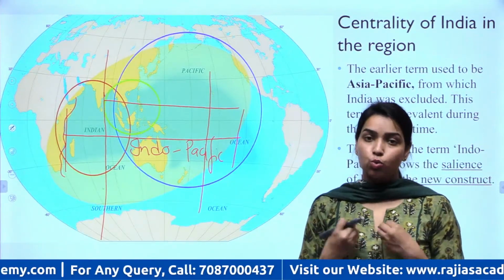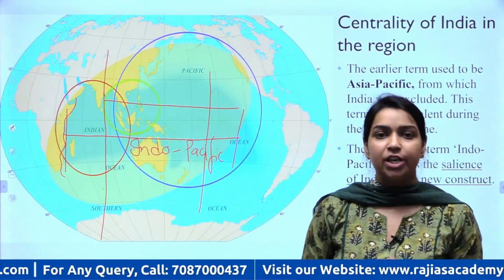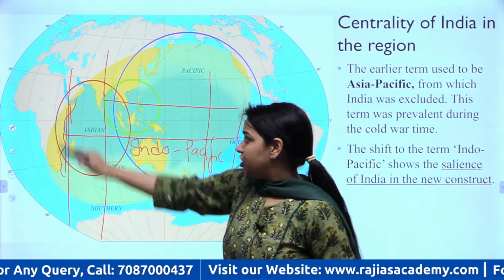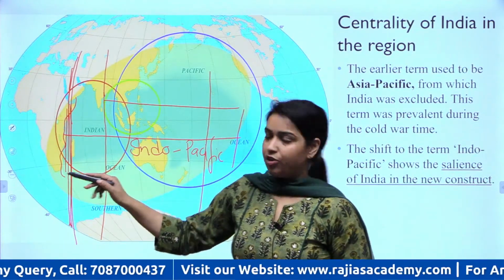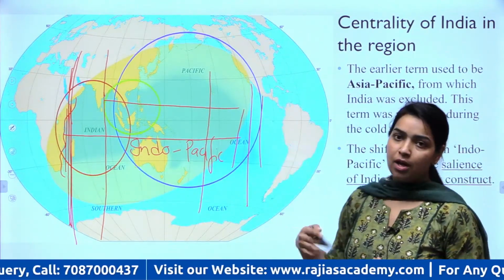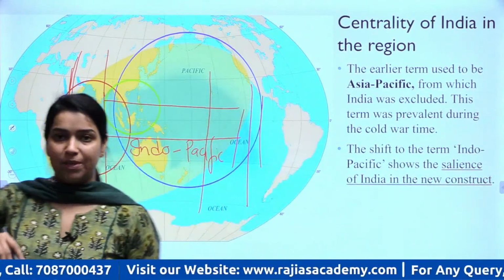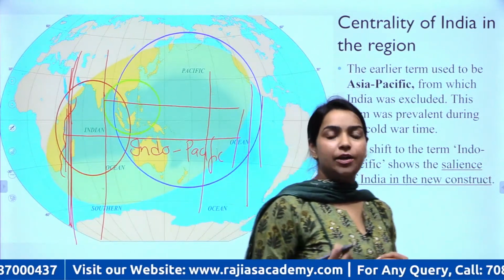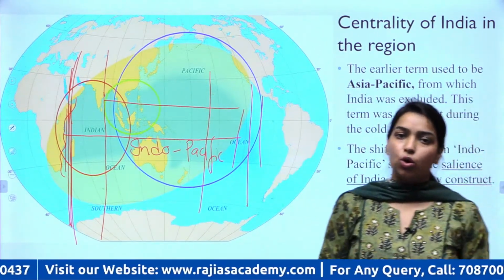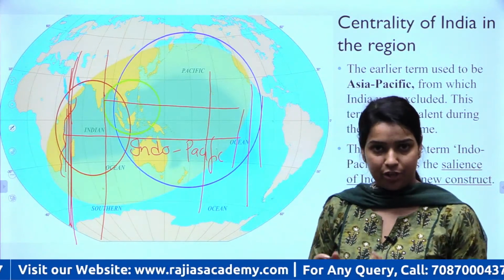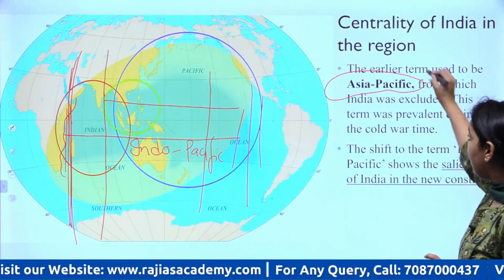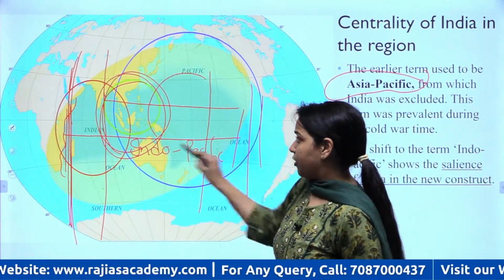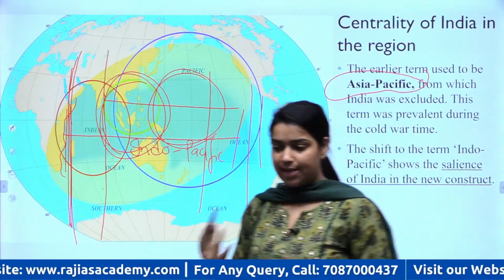But what matters to us, what you will write in your UPSC exam, is what the Indian government believes in. So for us, the entire region starting from the western coast of Africa to the Western Pacific is what comprises the Indo-Pacific, right? That you have to understand. Now, see, this region, before the Cold War or even after the Cold War, was earlier known as the Asia Pacific region. You see, the majority of the area is comprised of Asia and the Pacific, so it was majorly known as the Asia Pacific.